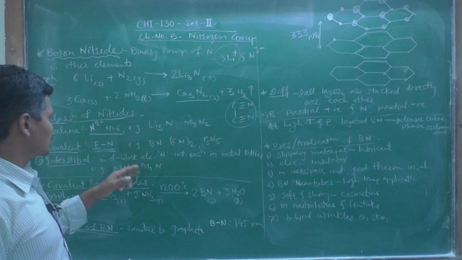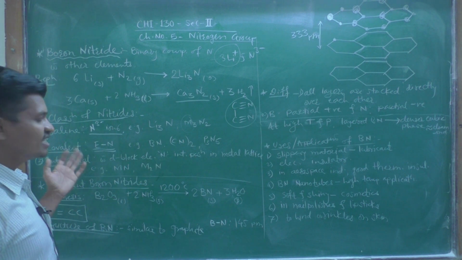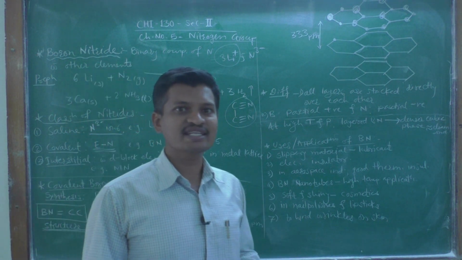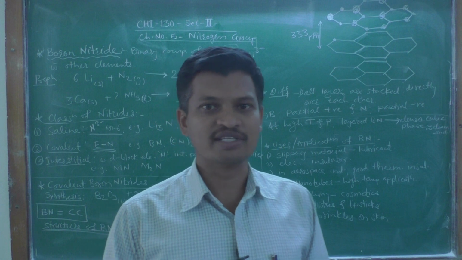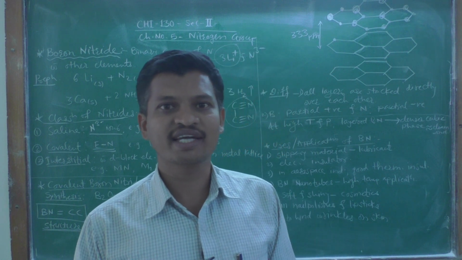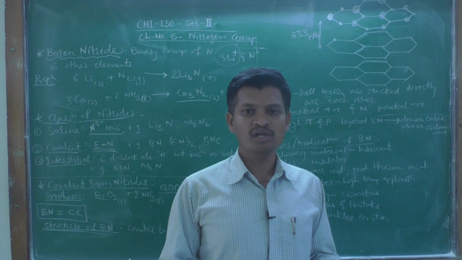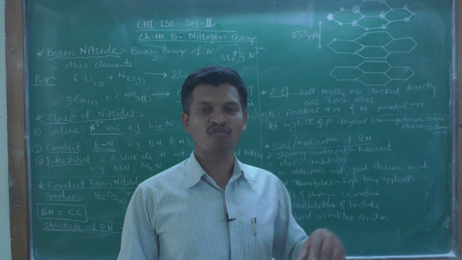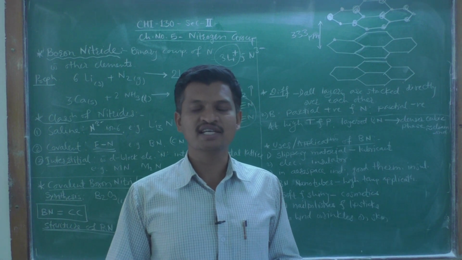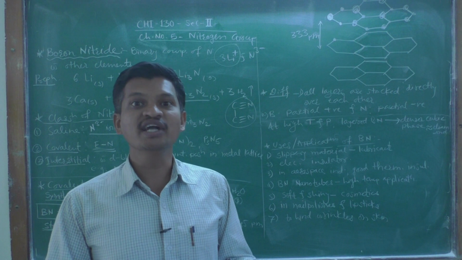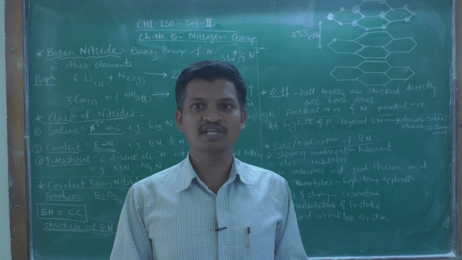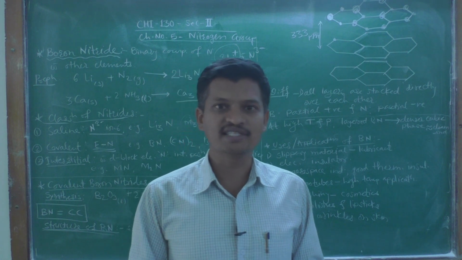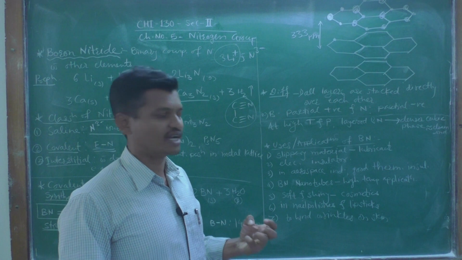Okay, so why are they called interstitial? We know the meaning of interstitial. In the crystal lattice of these elements, which is either cubic close packing or hexagonal close packing, these nitrogen atoms are present interstitially. They occupy interstitial positions in between the crystal lattice, and hence they are called interstitial nitrides.